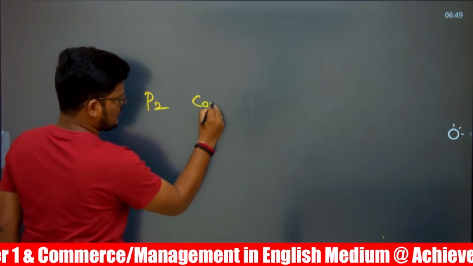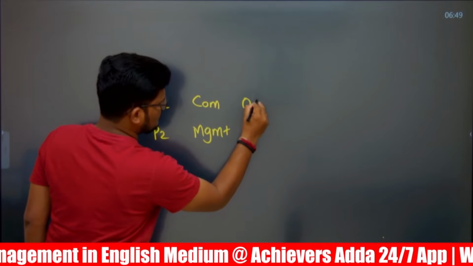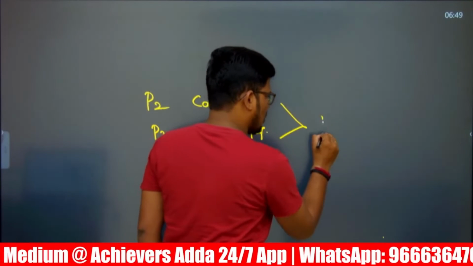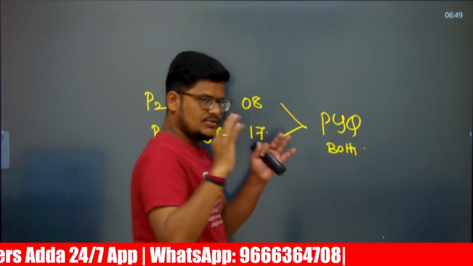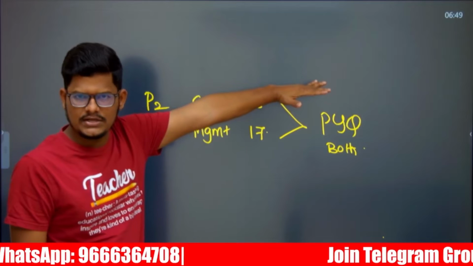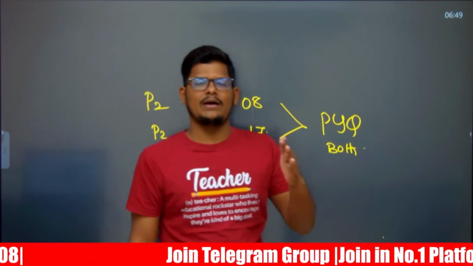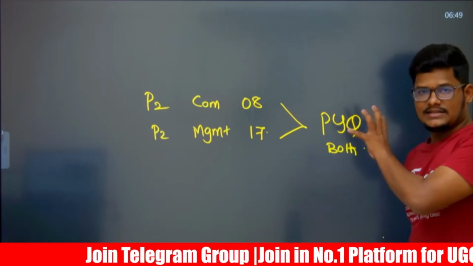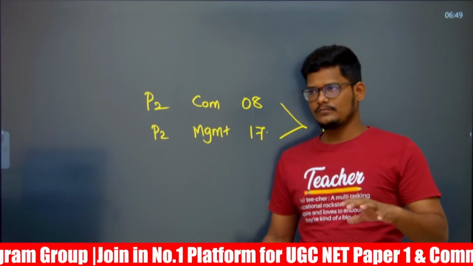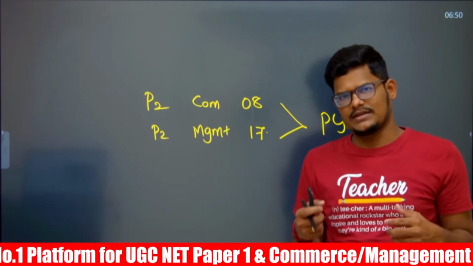whether you belong to commerce or management, code number 8 or code number 17, always try to solve the previous year questions of both. Management people, solve not only management previous questions, solve the commerce previous questions also. Commerce people, don't solve only the commerce previous questions, also solve the management previous year questions. That is why this crisscross is required in the preparation, because many times previous year questions of commerce were directly taken in the management upcoming examination.